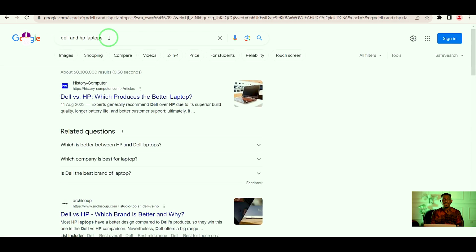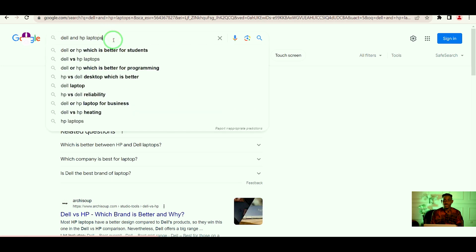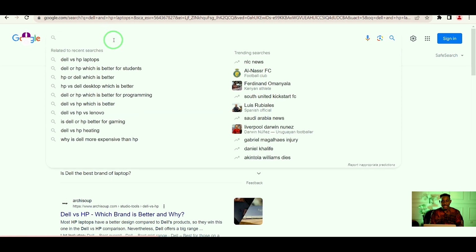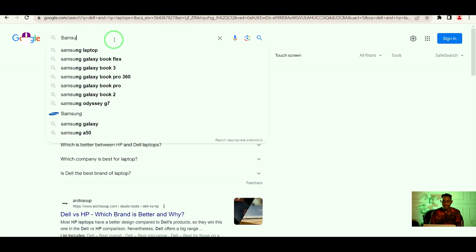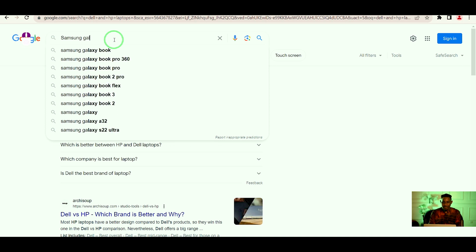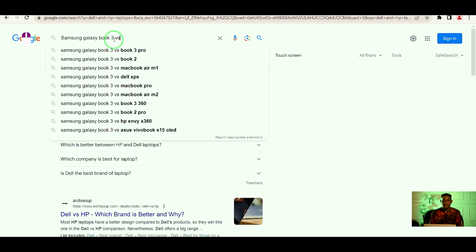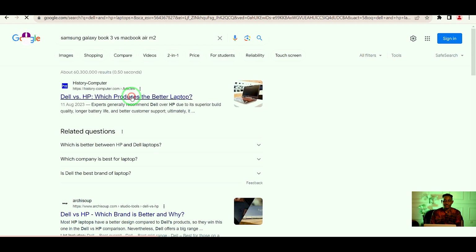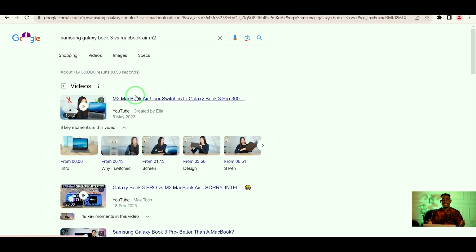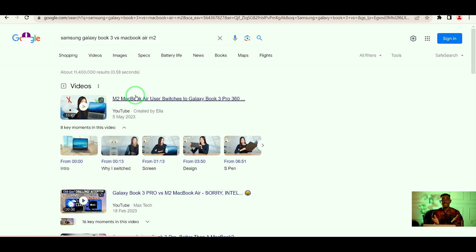Sometimes you might want to compare two phones together or two devices or two particular personalities. You can say Samsung Galaxy Book 3 versus MacBook M2. What you are saying definitely is you want the computer to compare these devices together. So these are how to use keywords.